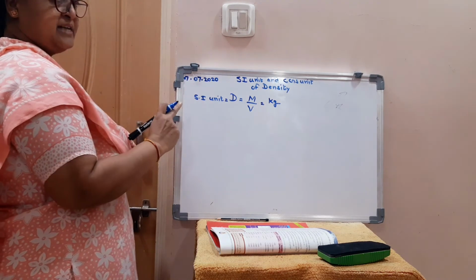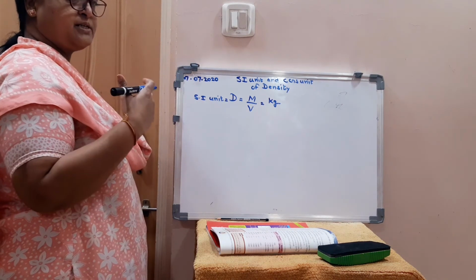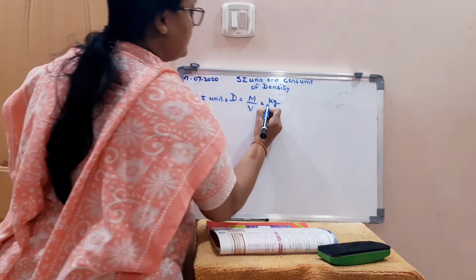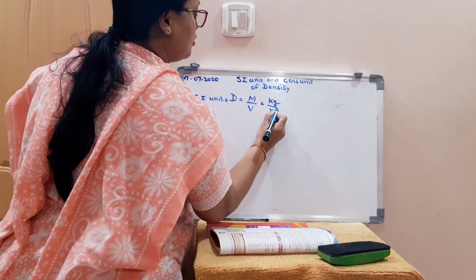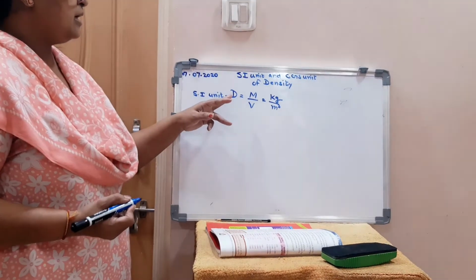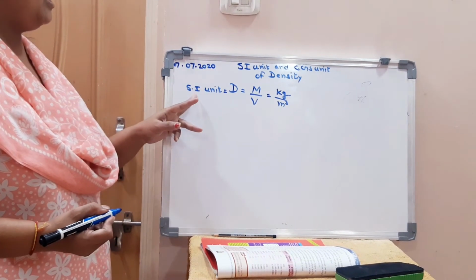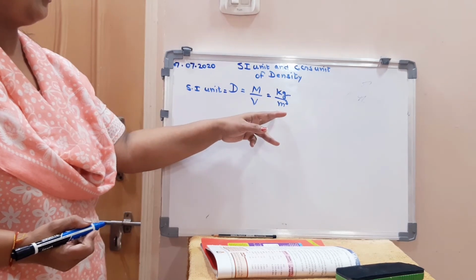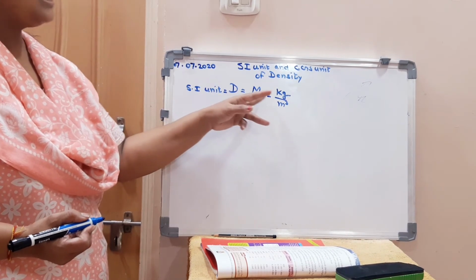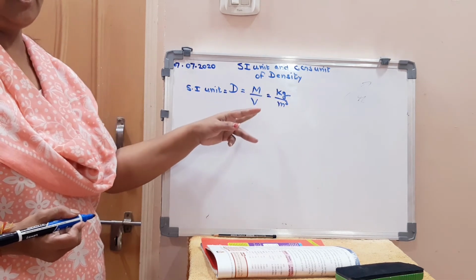And what is the SI unit of volume? This we have discussed when we learned to determine the volume of a substance. It is meter cube. So density of a substance is expressed in terms of SI unit as kg per meter cube, where kg is the SI unit of mass and meter cube is the SI unit of volume.